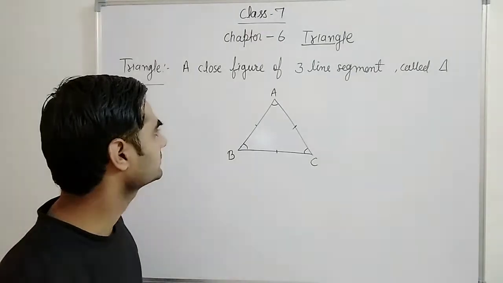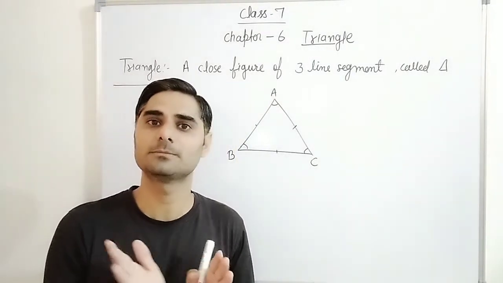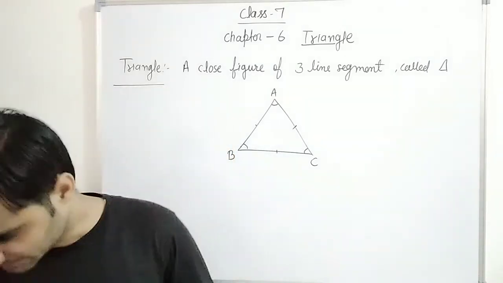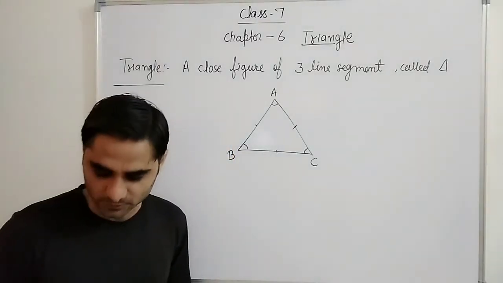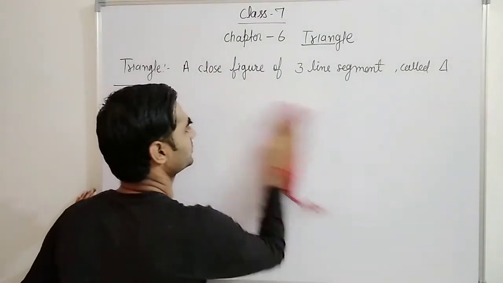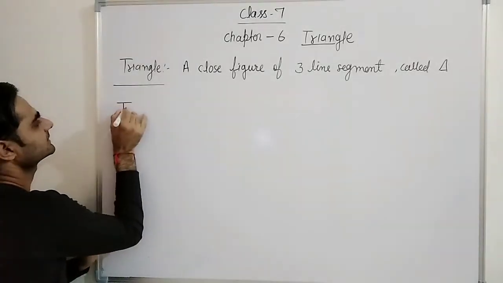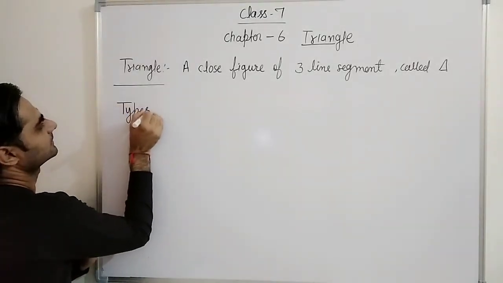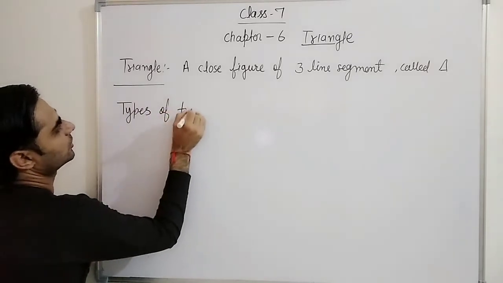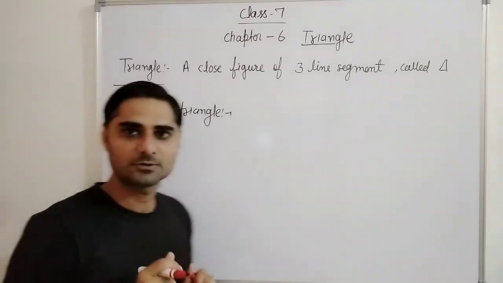Okay. Now triangles are categorized. Means triangles are divided into some parts on the basis of side and on the basis of angle. So we can talk about types of triangle now. So second thing is types of triangle. What are the types of triangle?